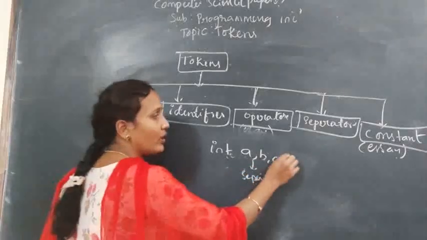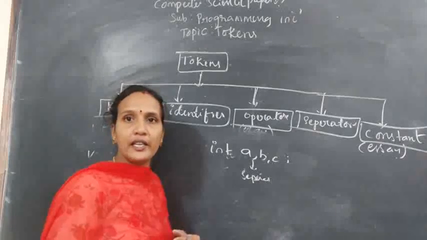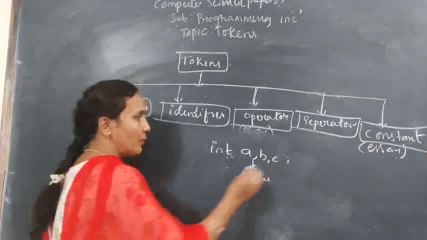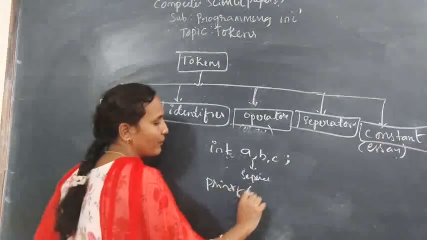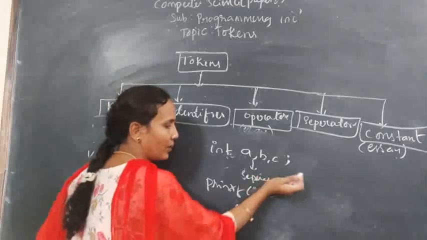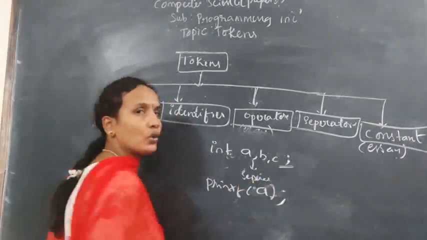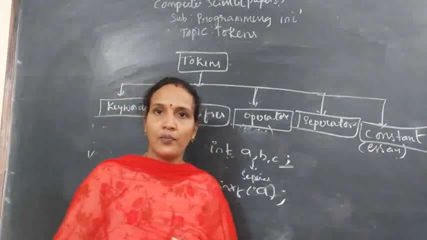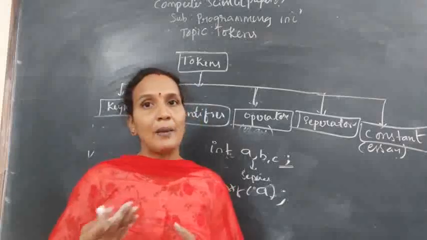And according to C programming, as I explained in the last class, every statement ends with a semicolon. So here, after printf percentage d, or print, just you print a, the semicolon is used to separate the lines. Comma is used to separate the variables. Semicolon is used to separate the lines.